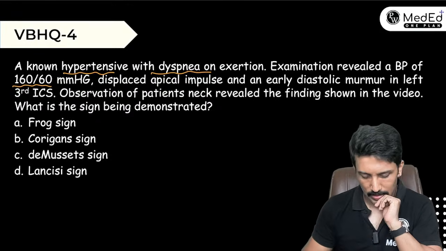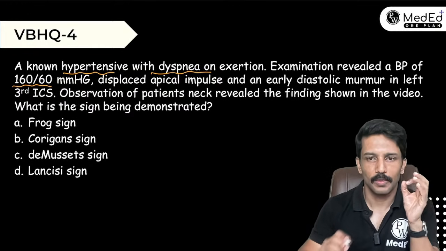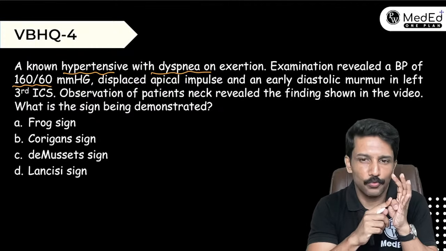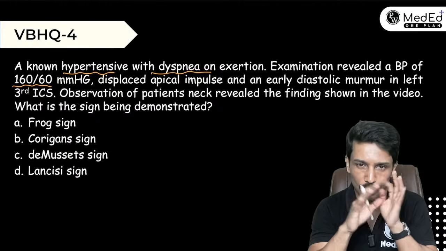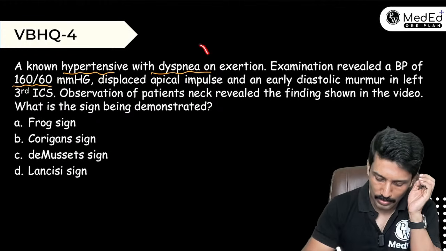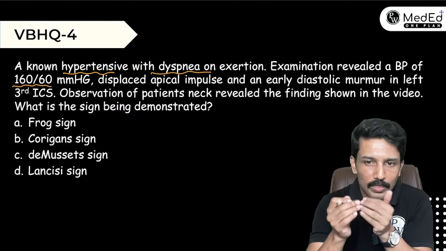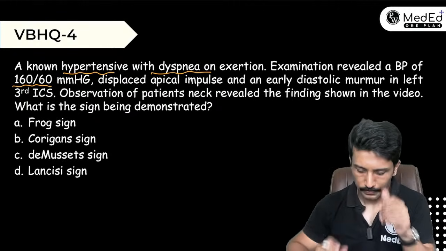In this case, a known hypertensive. Remember, hypertension increases the risk of a lot of problems with respect to the heart. Hypertension can lead to left ventricular hypertrophy. Hypertension can lead to heart failure with preserved ejection fraction. That can lead to pulmonary congestion. That can cause dyspnea. Another thing you have to remember is hypertension is also one of the leading causes for aortic regurgitation.